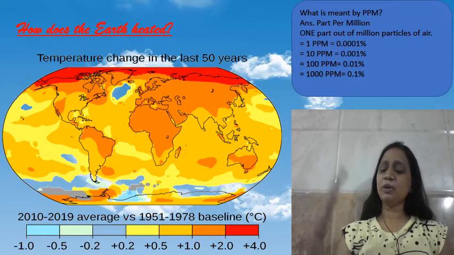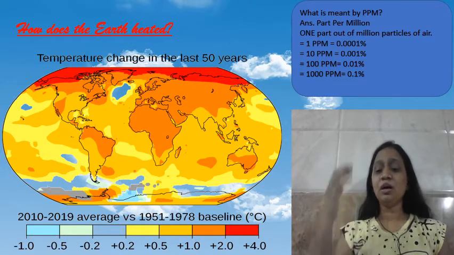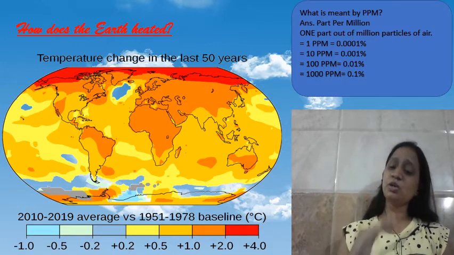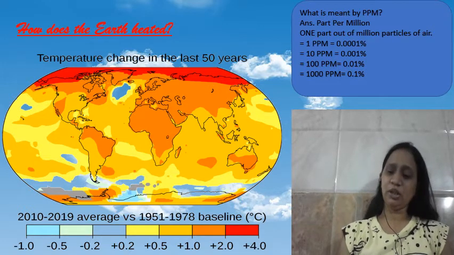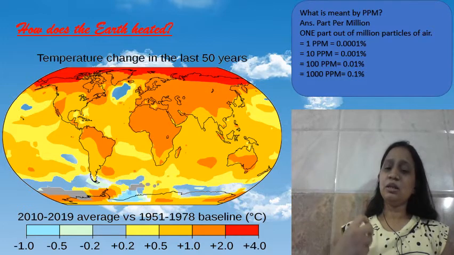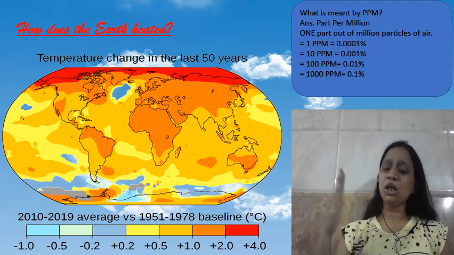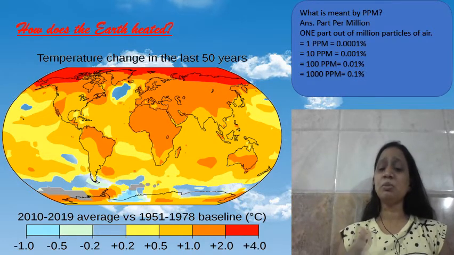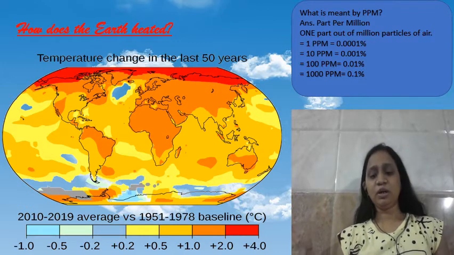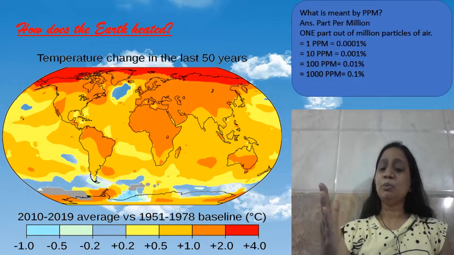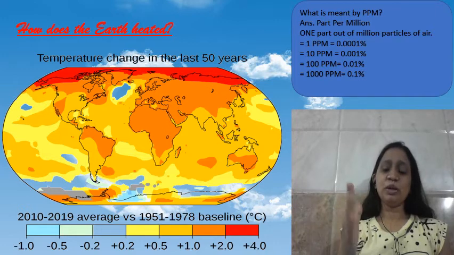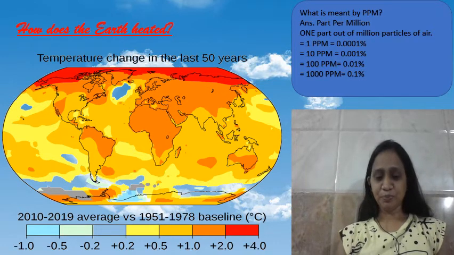Whatever favorable conditions there are on earth are because of the balance of everything. So if anything increases or decreases, it is going to disturb the balance of the environment. That's why the population of human beings should also be under control.